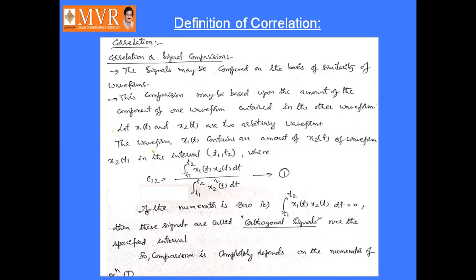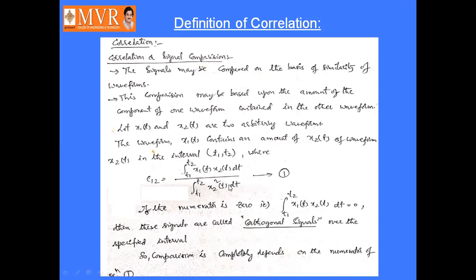If you take the analogy of two signals, we represent the signal x1 of t along with another signal x2 of t, like that we compared in the first unit. So here the quotient, that is C12, is represented as integral t1 to t2 x1 of t into x2 of t dt by integral t1 to t2 x2 square t dt.